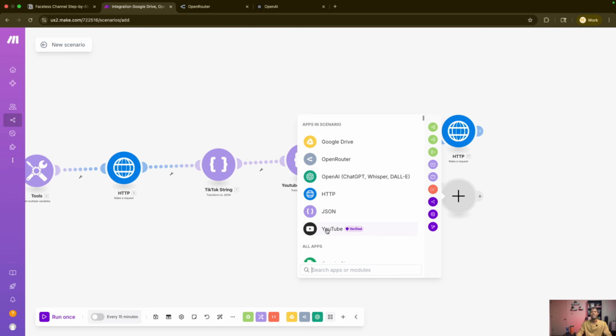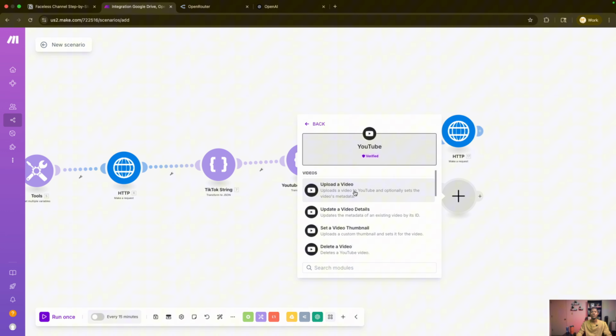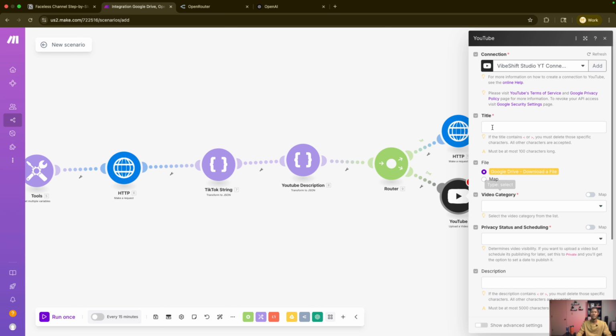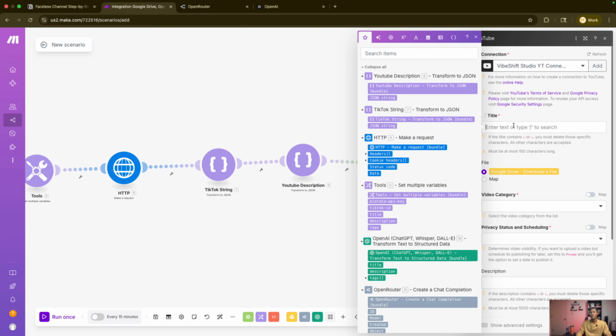And the next module we need is YouTube, and we're going to use upload to YouTube. Okay. The reason why I'm not using Blotato for this, even though it's possible, is I just feel like it's too complicated for YouTube. But since make.com already has a YouTube module, why not use it?